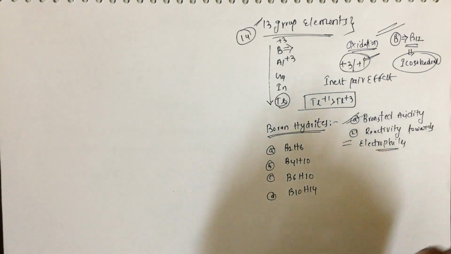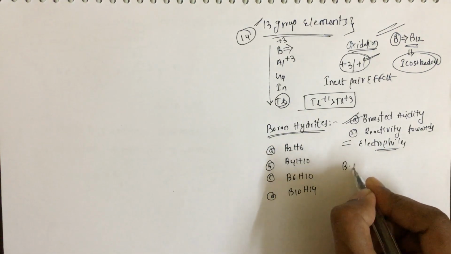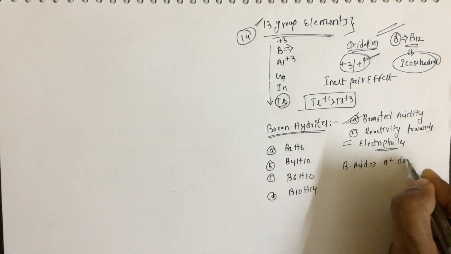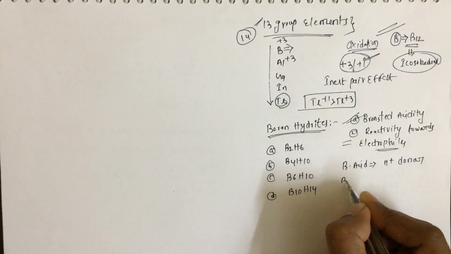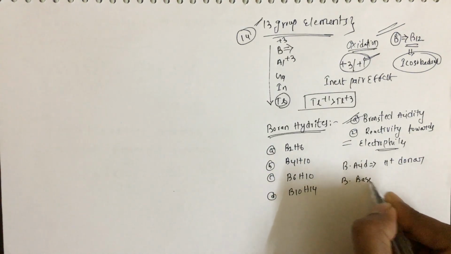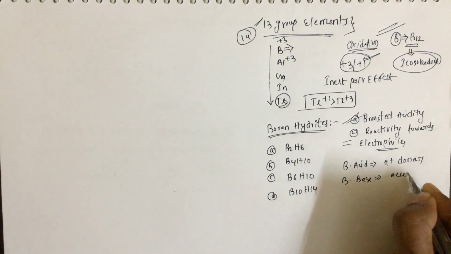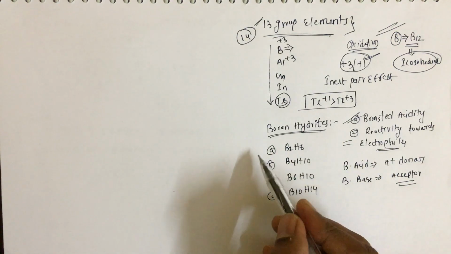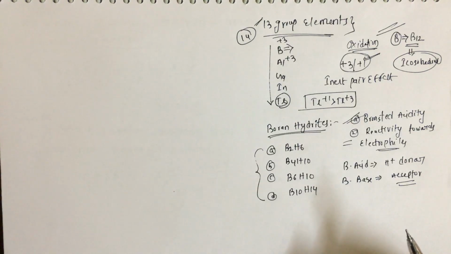Okay, so we know what a Bronsted acid is. A Bronsted acid is nothing but a proton donor, and a Bronsted base means a proton acceptor. Now we need to identify which is a strong Bronsted acid here.